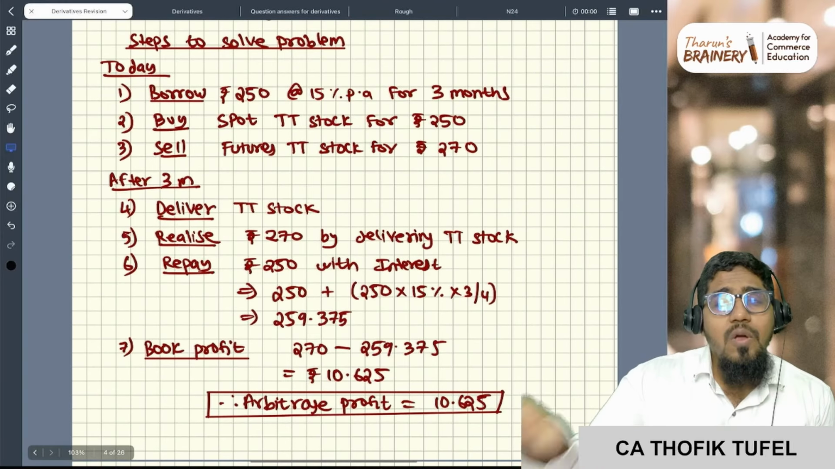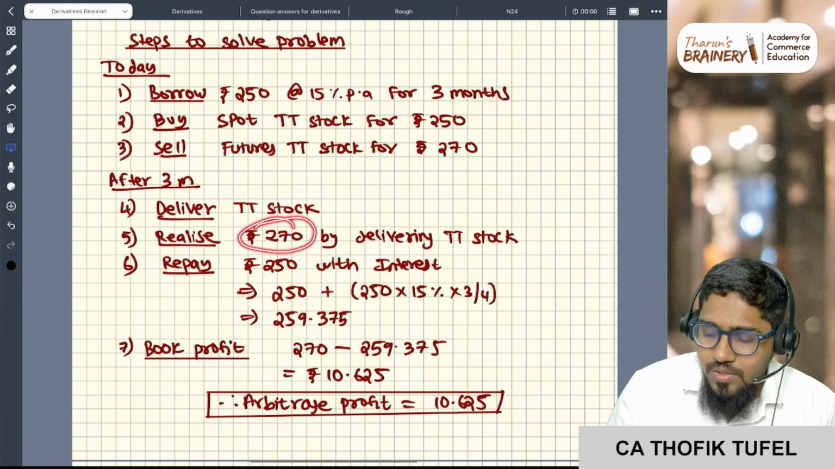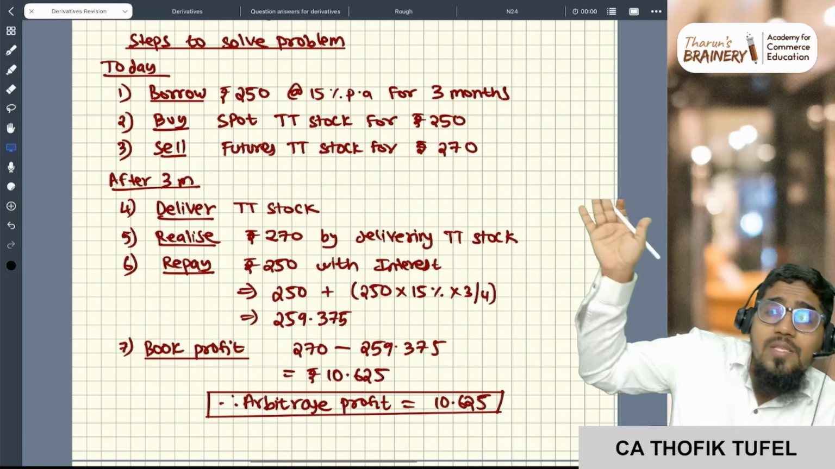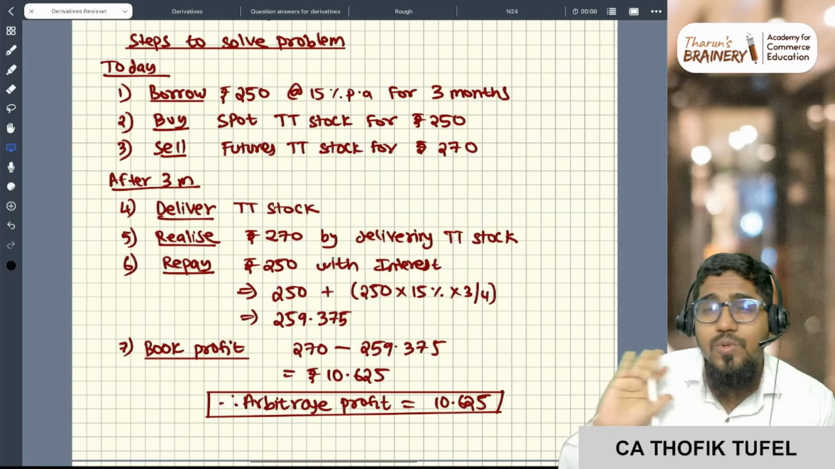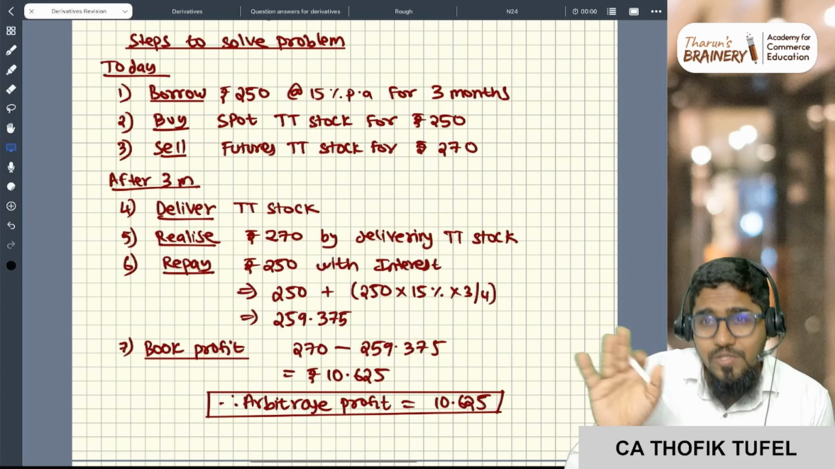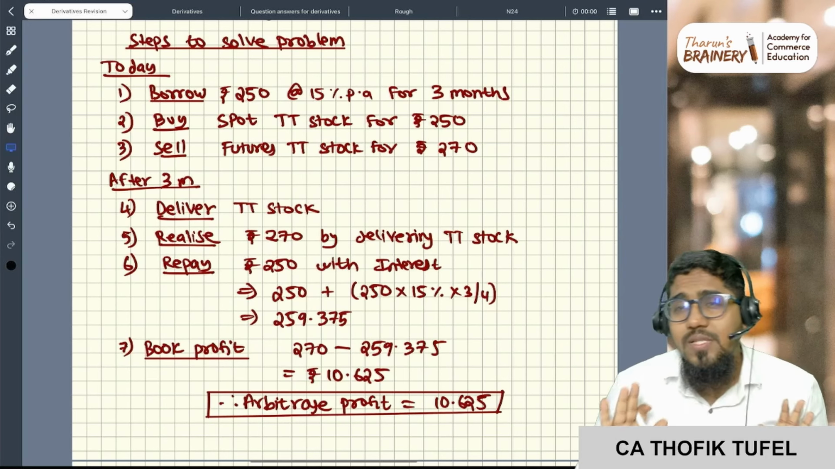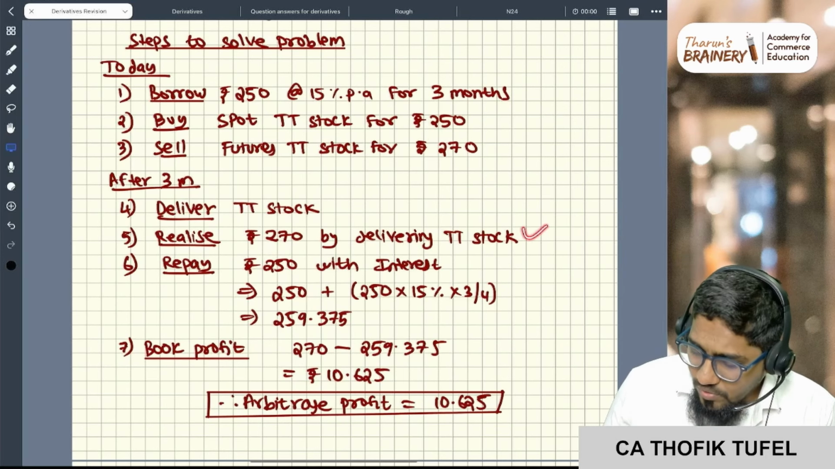Sir, once you give the stock, what will you receive? You will receive 270 rupees. Sir, why? What if the price is 300? Whatever the price is, you will receive 270 rupees. If it is 220 also, you will receive 270. If it is 350 also, you will receive 270. Okay, sir, 270 rupees I received.